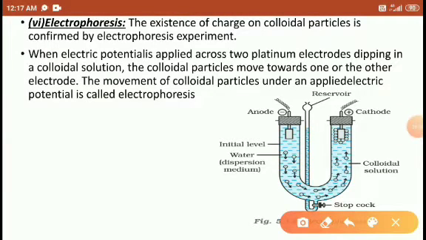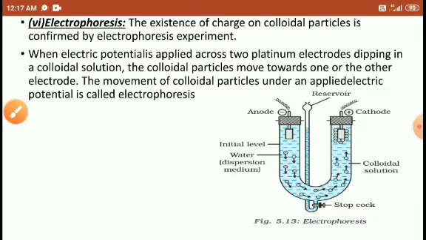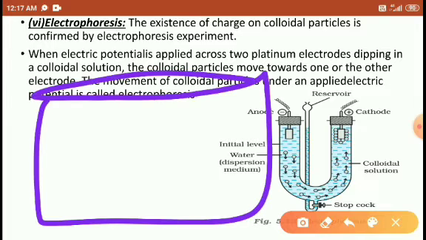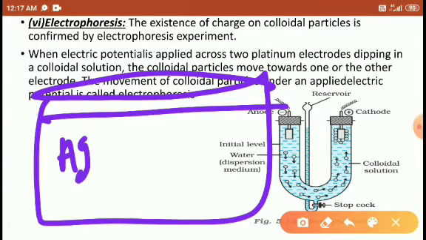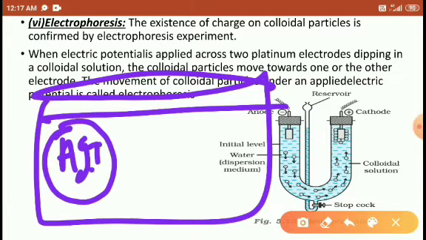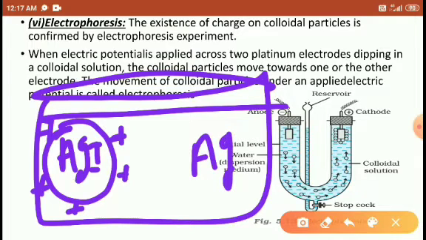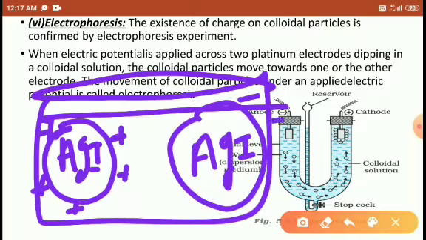So when an electric potential is applied across the platinum, what are the positive charge colloid and negative charge colloid forms, students? So in the solution, if the positive charge colloid is present, and negative charge colloid, right, the solution in which the colloidal particles are separated here.